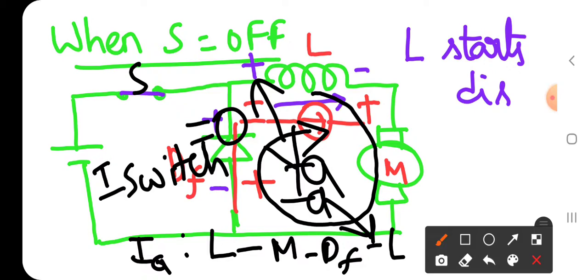The freewheeling diode is short circuit now, so its voltage is equal to 0. But when the switch is turned on, Va is equal to Vs only.